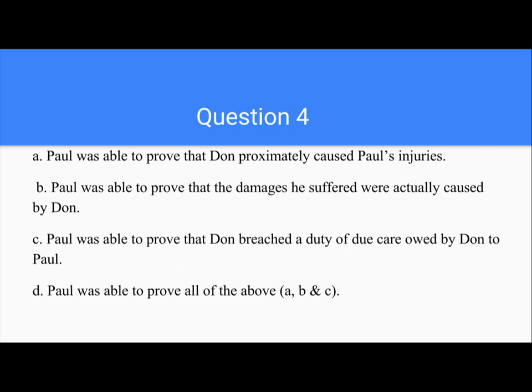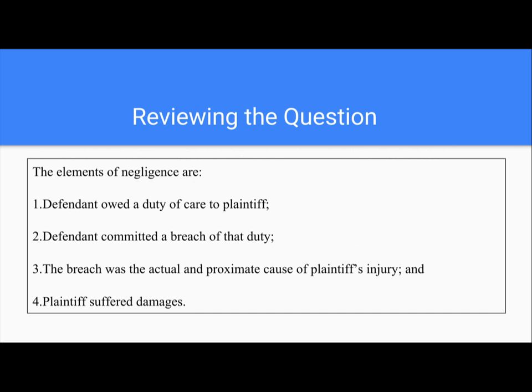A. Paul was able to prove that Don proximately caused Paul's injuries. B. Paul was able to prove that the damages he suffered were actually caused by Don. C. Paul was able to prove that Don breached a duty of due care owed by Don to Paul. Or D. Paul was able to prove all of the above, A, B, and C.